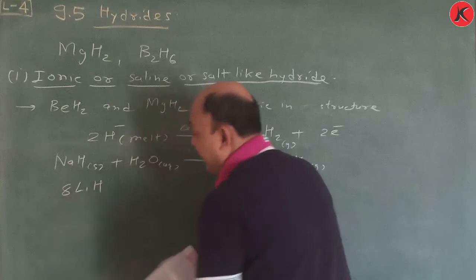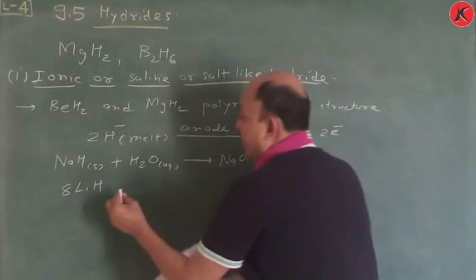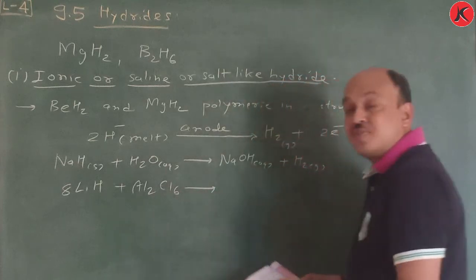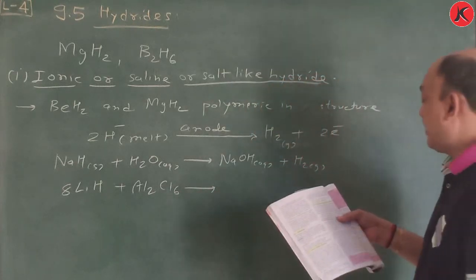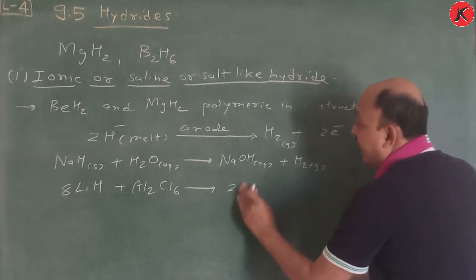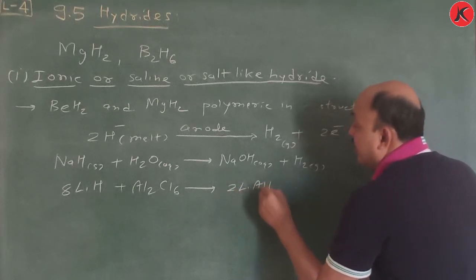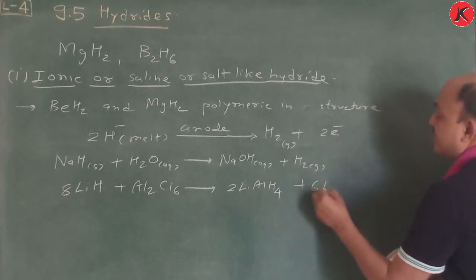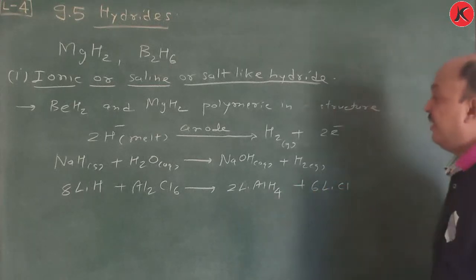This reaction is asked many times: 8LiH plus Al2Cl6, complete the reaction. You have to remember this reaction. It gives 2LiAlH4, lithium aluminium hydride, plus 6LiCl.